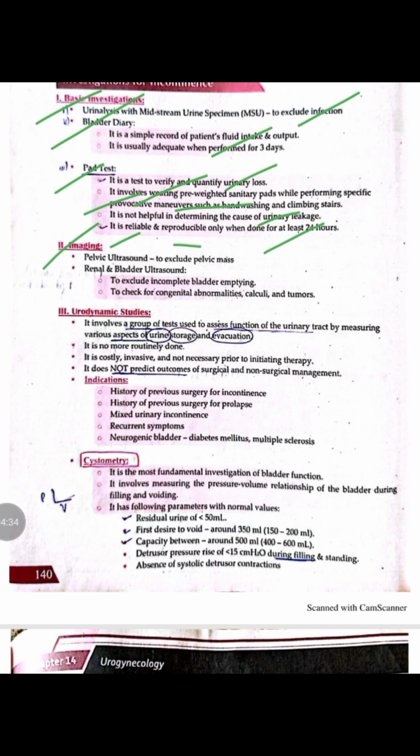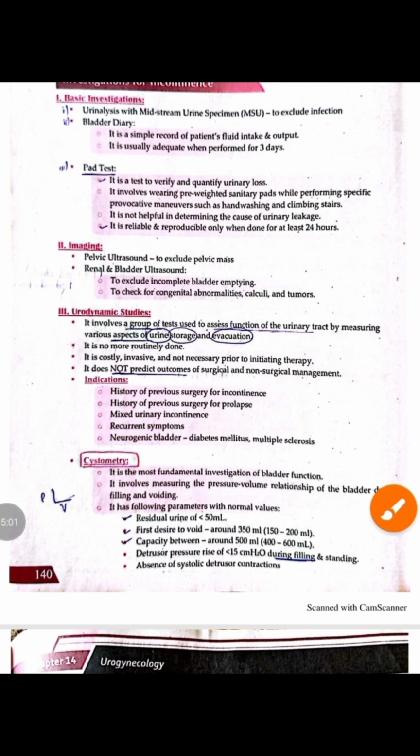Next is the imaging. In the imaging, we do pelvic ultrasound to exclude any pelvic pathology. Similarly, we also do the renal and bladder ultrasound to exclude incomplete emptying of the bladder, and also to look for any congenital abnormalities such as posterior urethral valve, or any stones or tumor in the urinary bladder.